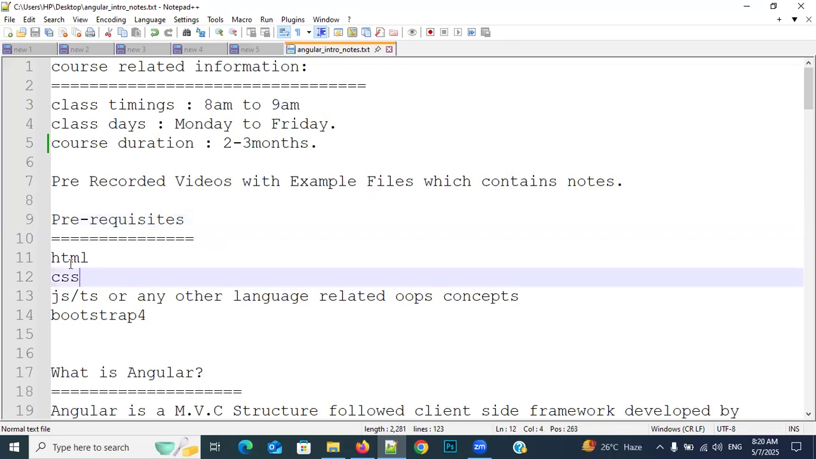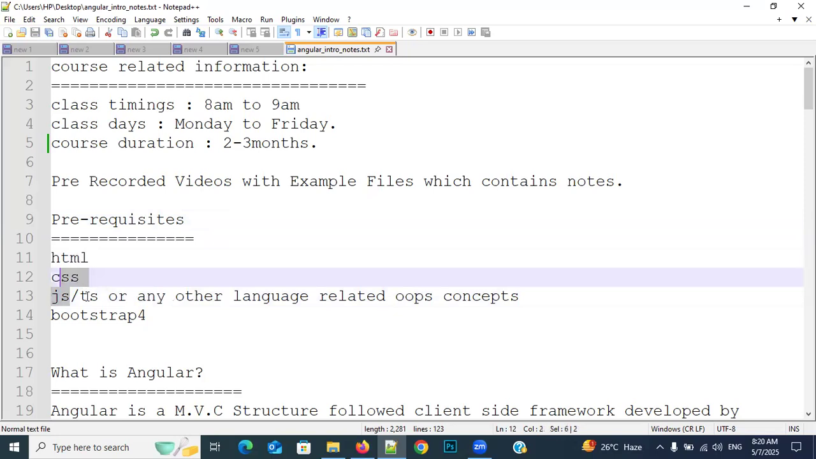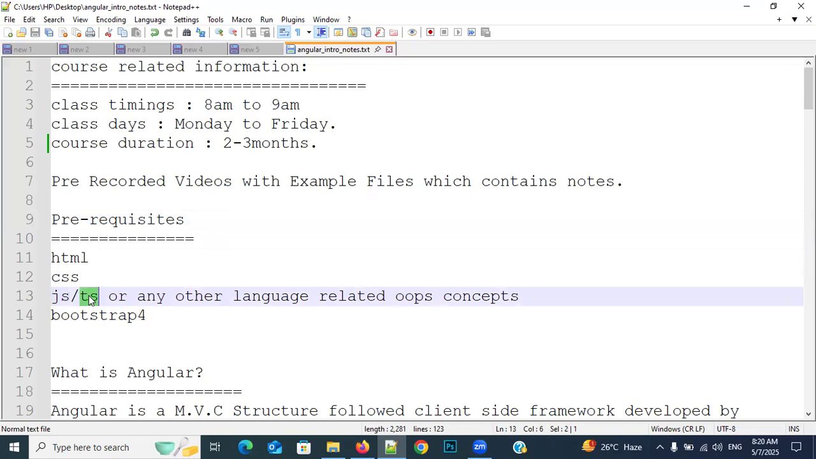HTML, CSS. This knowledge we need to have. And we should know at least basic knowledge about JavaScript also. And as a part of the course, I'm going to teach you TypeScript and those videos also I will share with you. TypeScript I will teach here. Understand it, everyone?